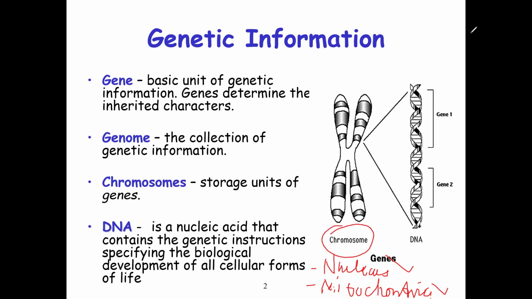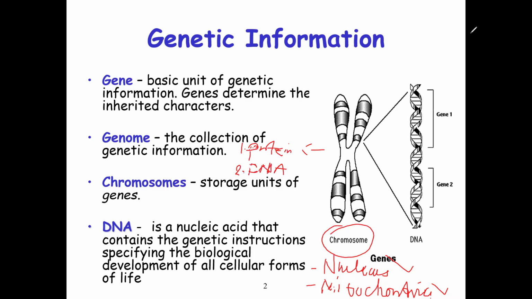And in the chromosomes, we have some components. What do we find on the chromosomes? Number one, in the chromosomes, we have protein. And then number two, apart from the protein in the chromosomes, we have what we call DNA.